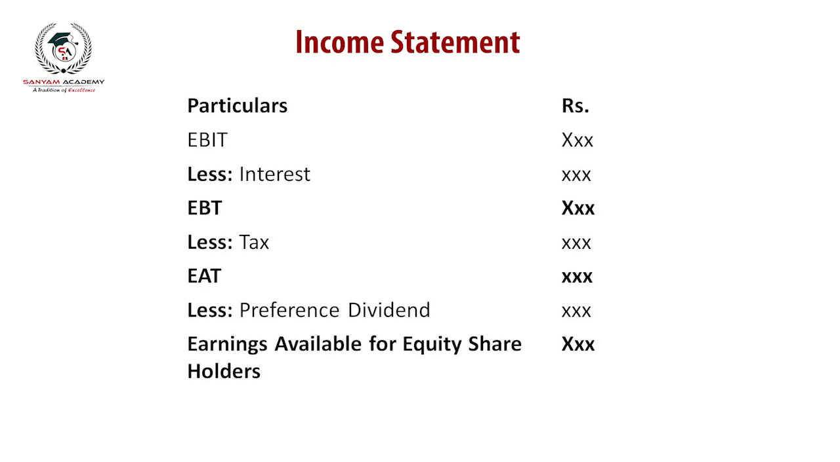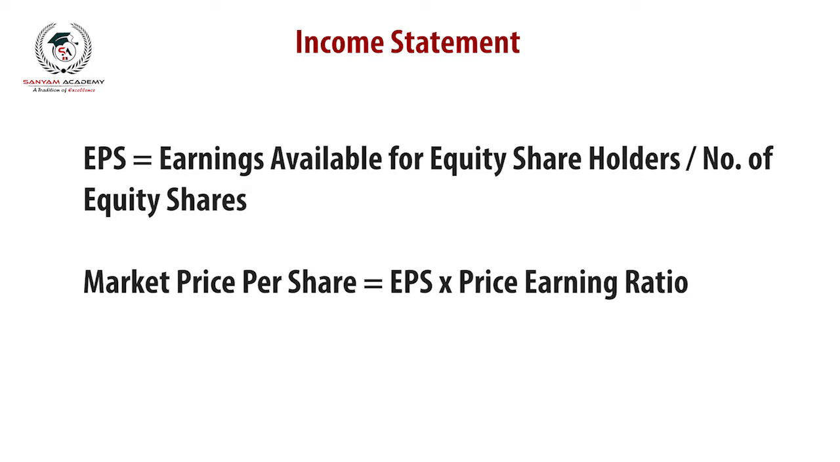From EBIT we deduct interest, and we get the amount earning before tax. After deducting tax from the earning before tax, we get earning after tax. Less preference dividend, we get the amount earning available for equity shareholders. For calculating earning per share, earnings available for equity shareholders is divided by the number of equity shares. And to calculate market price per share, earning per share is multiplied by the price earning ratio.